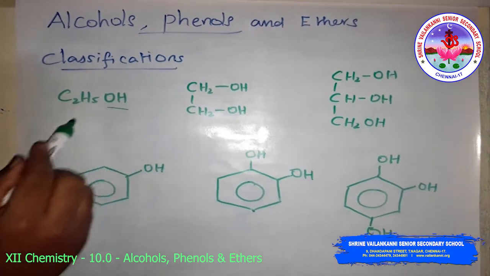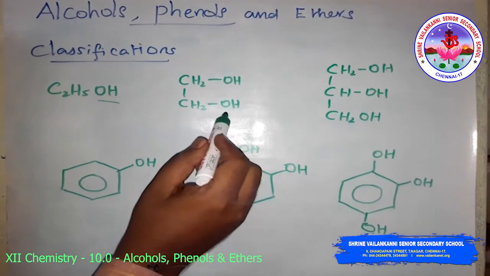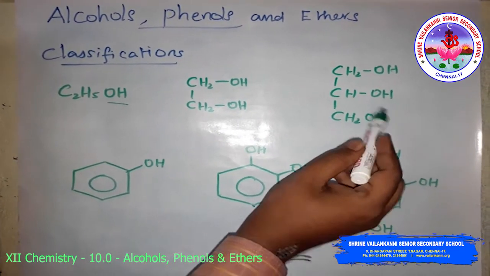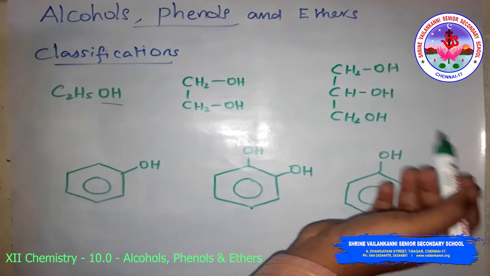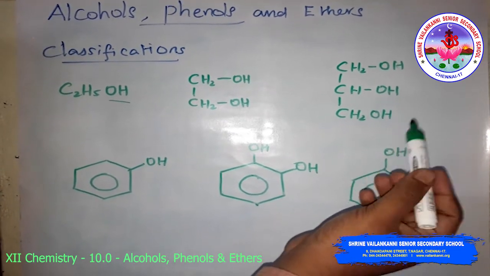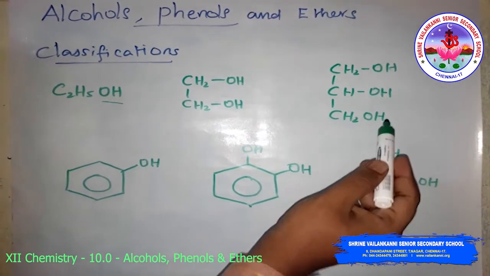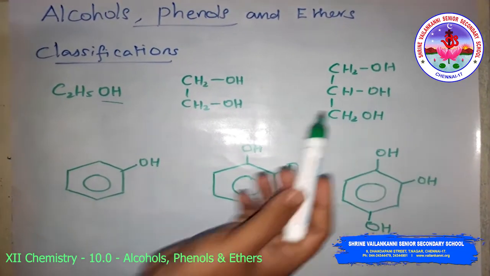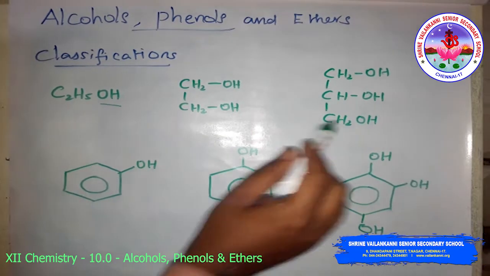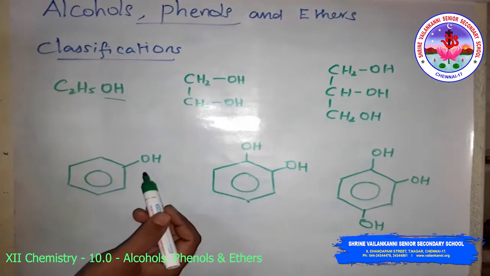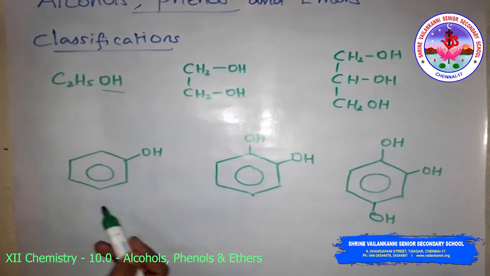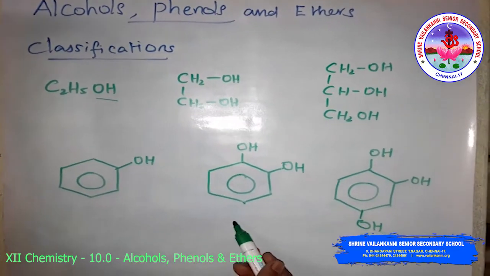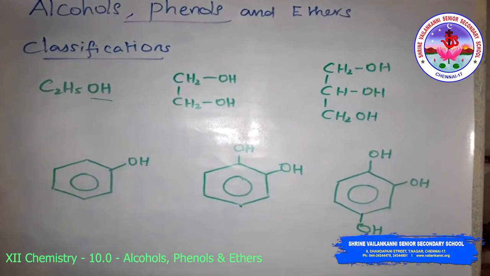One OH contains, that is monohydric. Two OH, that is two hydroxyl groups, is dihydric. Three or more than three means tri or polyhydric compound, that is polyhydric alcohol. Similarly, this is alcohol and this is phenol. One OH group, so that is a monohydric compound. This is two hydroxy groups, so a dihydric compound, and this is a trihydric compound.